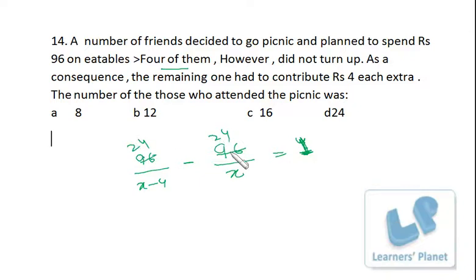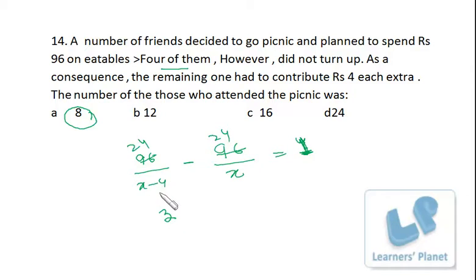Okay, and if you just put the value of X from the options, see where you get 1. The number of those who attended the picnic was... among options we have been given the value of X minus 4. So if X minus 4 is 8, then X must be 12.